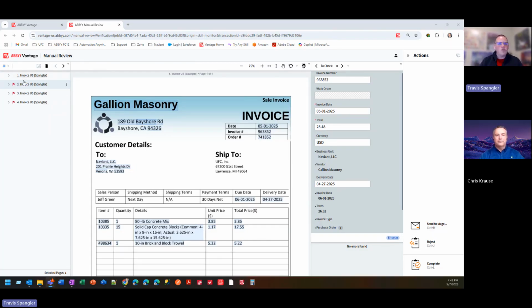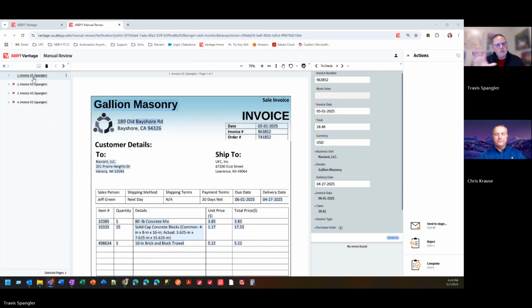The software has classified and extracted it. It's even run through, just a little hint of what I'm going to show you in a few minutes, some AI logic here to verify information on that document. So this document typically does not even need a human in the loop. But today I want to show it to you because I think it's always good to see what a good document looks like and also what the software does when it has a few different types of exceptions. And we'll talk through that here.